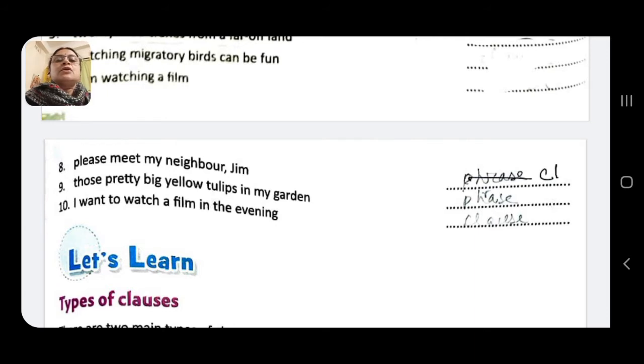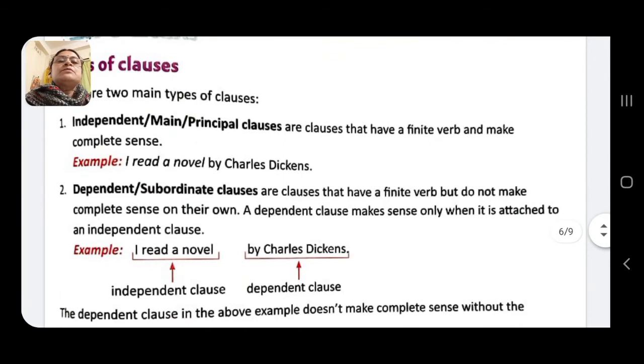This is a clause. Those pretty big yellow tulips in my garden. Here it is a phrase. I want to watch a film in the evening. This gives a complete sense with a subject, verb and predicate. So it's a clause. Now types of clauses, as I told you, independent, main or principal clause.